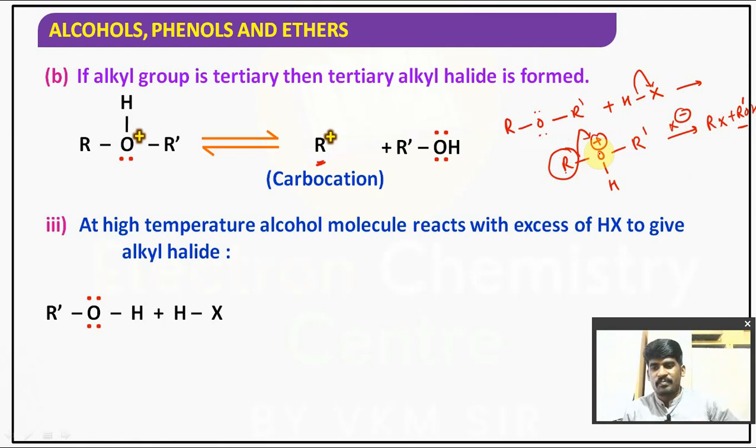alkyl group, right? The only exception is whenever this alkyl group is a tertiary butyl group. Though it is bulky, X minus will attack that bulky alkyl group in the case of tertiary, because a tertiary carbocation will be formed, and the tertiary carbocation is more stable, hence it can attack. Understood? Is it clear for you? Hope it is clear. We got RX plus R prime OH.